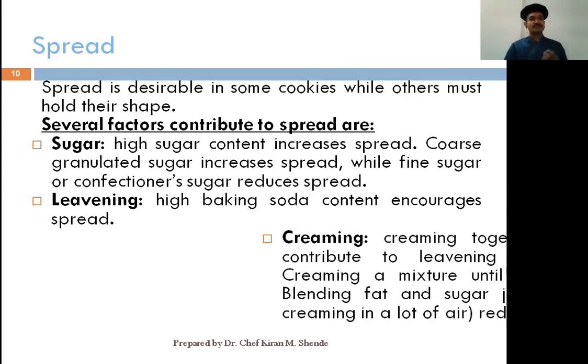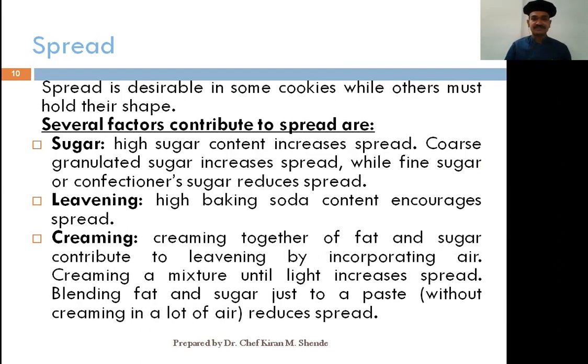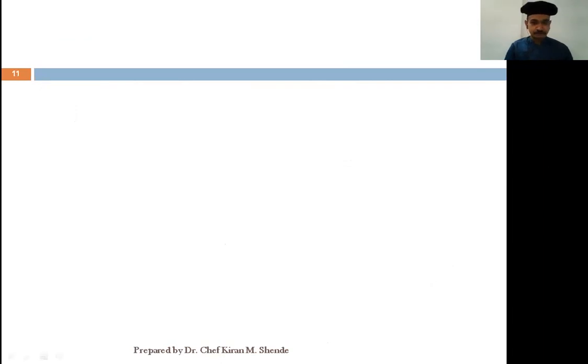If you have more leavening agent, chemical leaveners by means of baking soda or baking powder, in the formula, it will increase the spread. The third factor is the creaming operation. Very important. If you cream the mixture of fat and sugar together like a cake sugar batter method, which will incorporate a lot of air, it will increase the spread of your cookie. So ideally, you should just be blending the fat and the sugar together to a paste without incorporating more air into it. That will reduce the chances of spread.